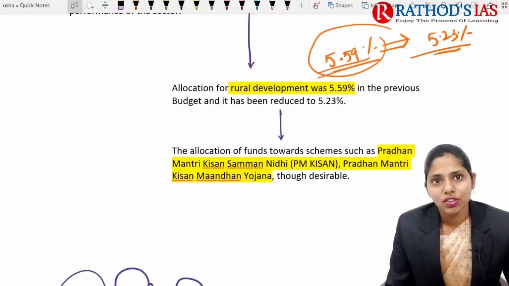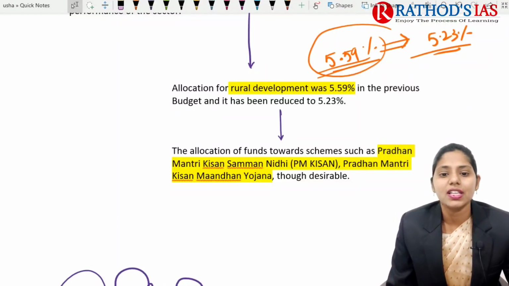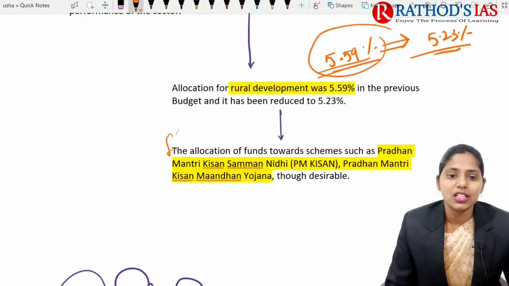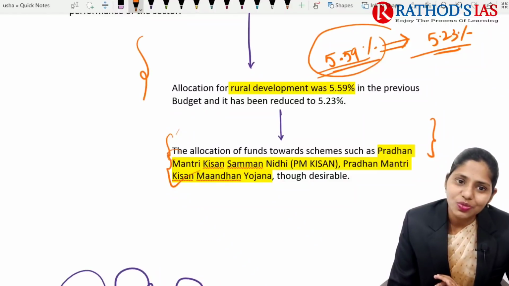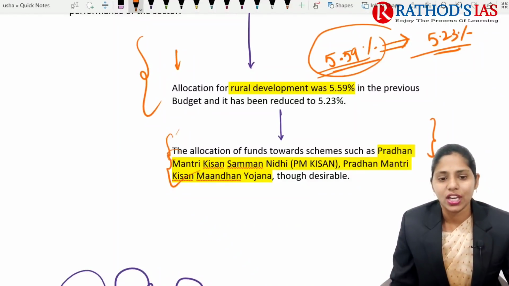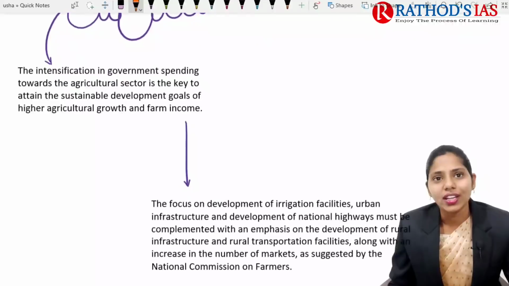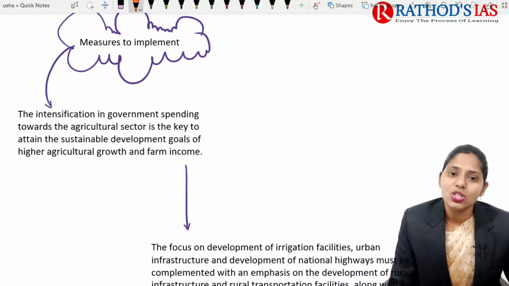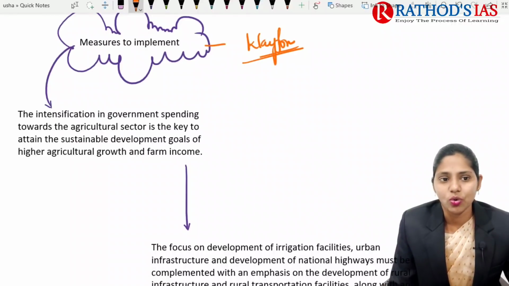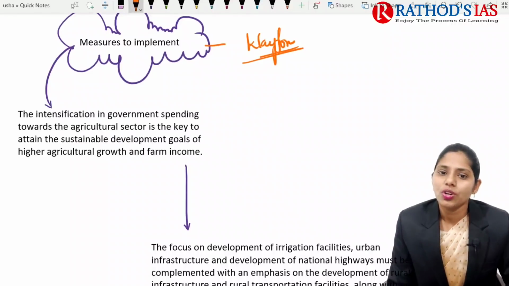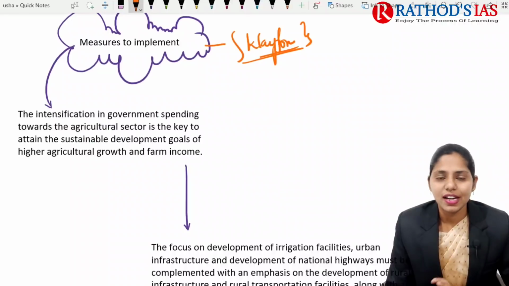And even for some schemes like Pradhan Mantri Kisan Samman Nidhi and Pradhan Mantri Kisan Maandhan Yojana, in these schemes also there is a decrease in the allocation of funds. So in these areas we can see a decrease in fund allocation. Apart from that, what measures can be taken? You can also take this as a way forward. So what is the way forward? I will be giving you some general ideas.